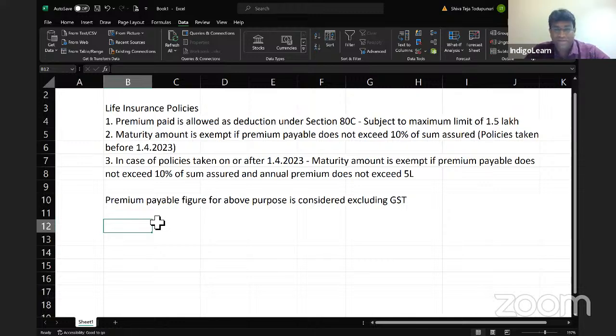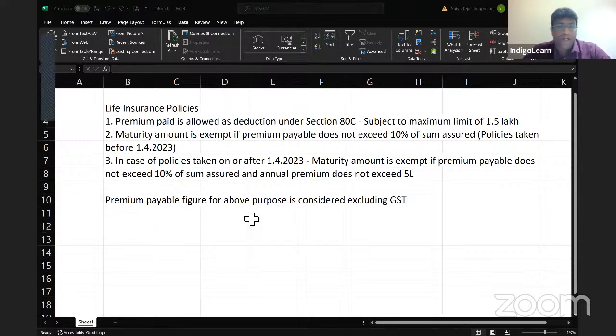Come on. Now comes the real game. He has multiple life insurance policies. The policies are X, Y, Z, A, and the last one is a term insurance policy. I'll not talk about the term insurance policy because the money will come only upon death of the person. And if the amount of the insurance policy is coming on death of the person, that amount is not taxable. So we are not concerned about tax treatment for the term insurance policy.